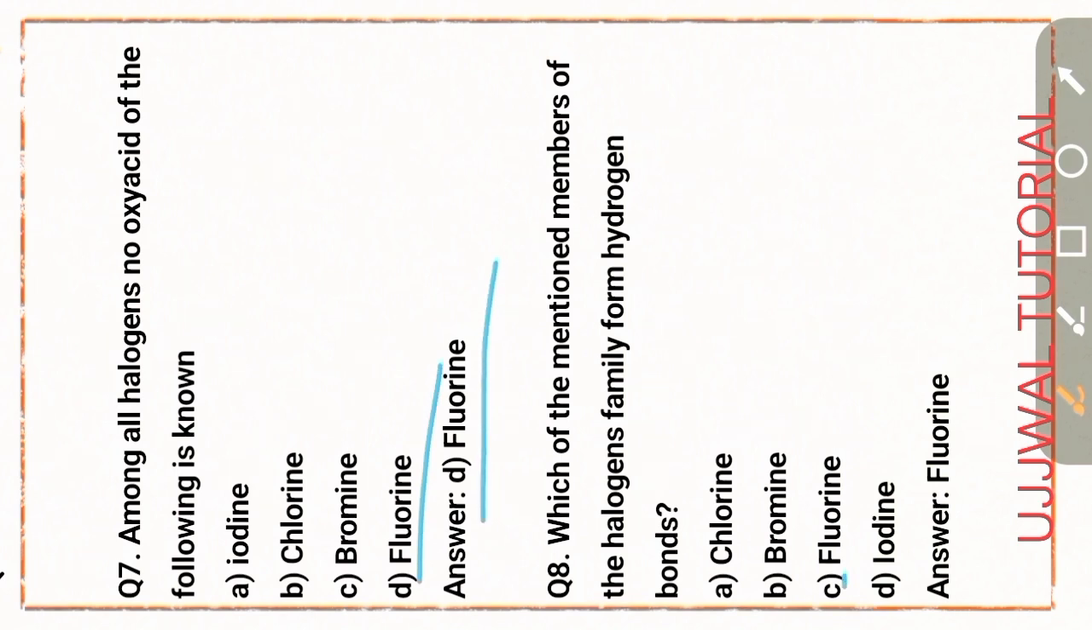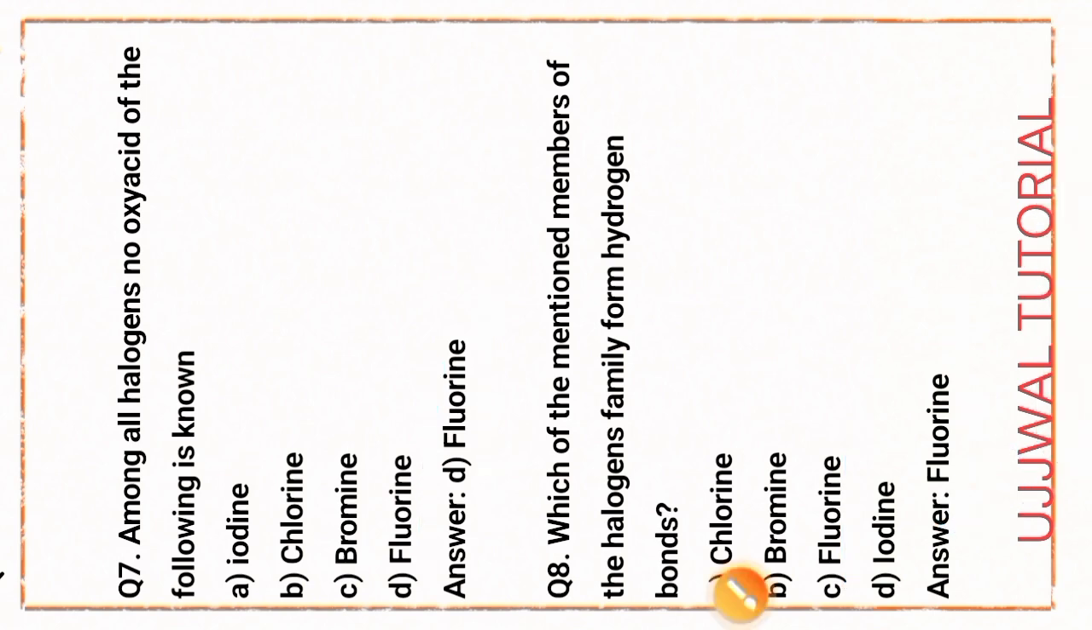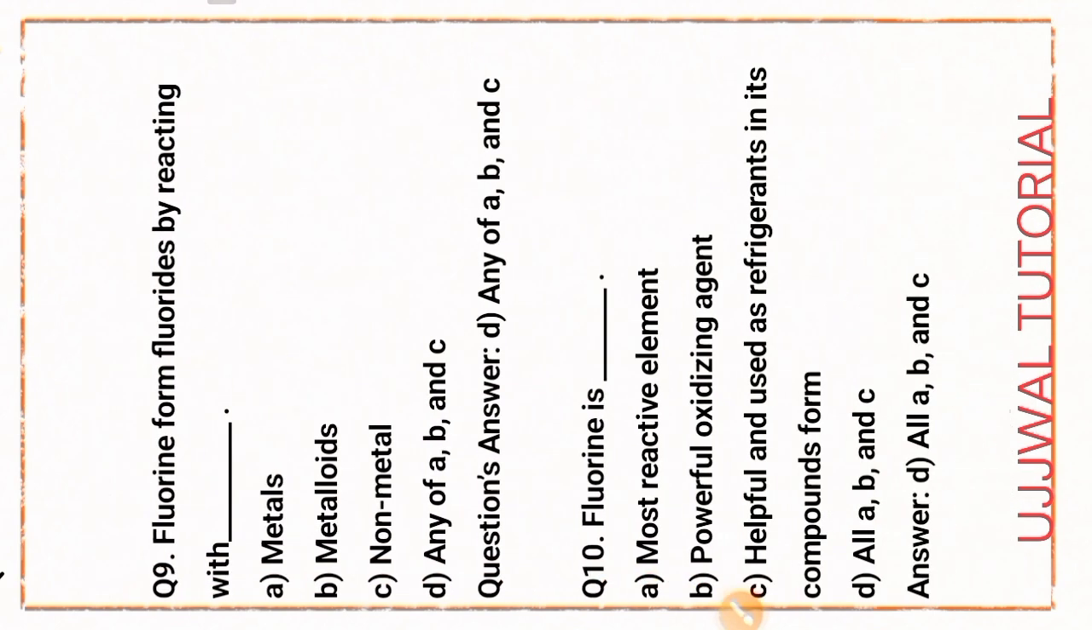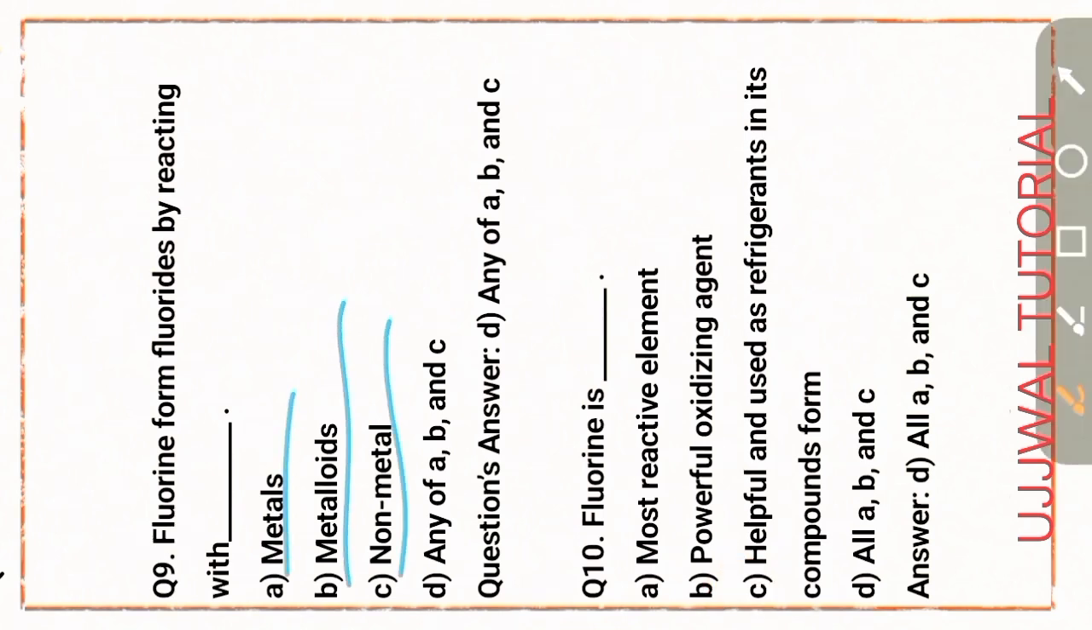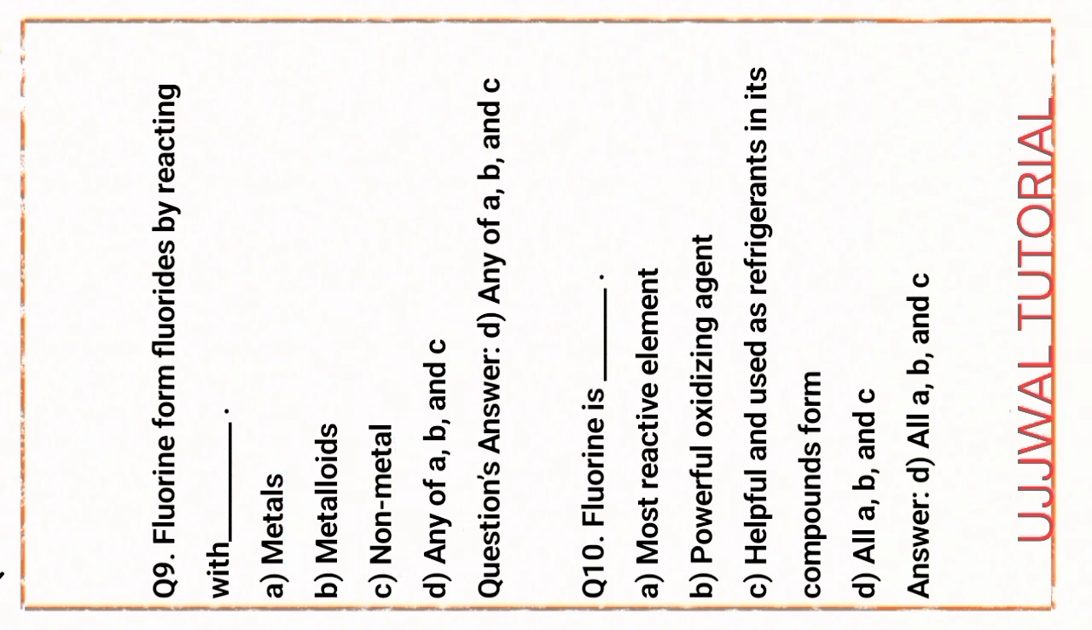Next, question number 8. Which member of the halogen family forms hydrogen bonds? Fluorine is the right answer, that is option C. Next, question number 9. Fluorine forms fluorides by reacting with metals, metalloids, and non-metals. Option D is the right answer.